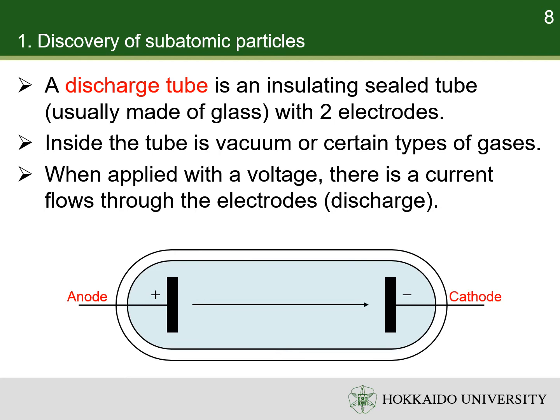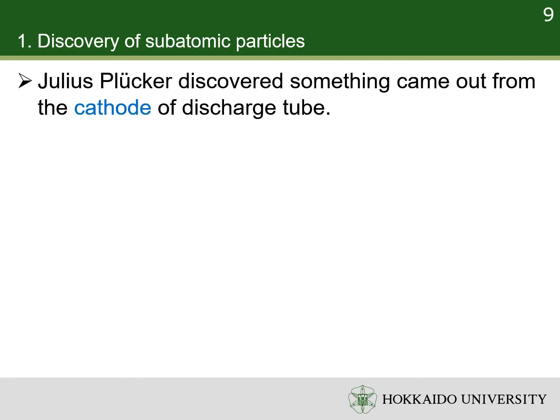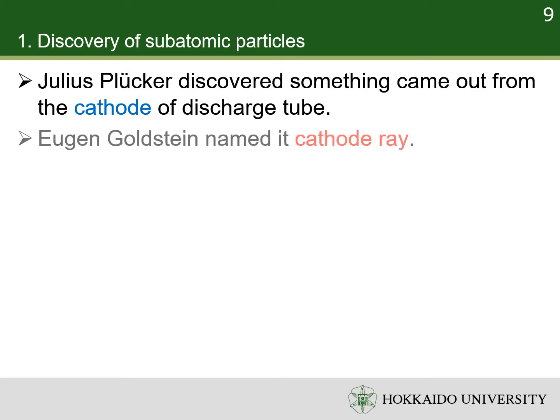When the voltage is high enough, current flows through the tube from the anode to cathode. This phenomenon is called discharge. During discharge, the discharge tube glows. When fluorescent material is applied to the inner wall of the discharge tube, fluorescence could be observed. Julius Plucker discovered something came out from the cathode of the discharge tube. Eugen Goldstein named it cathode ray.